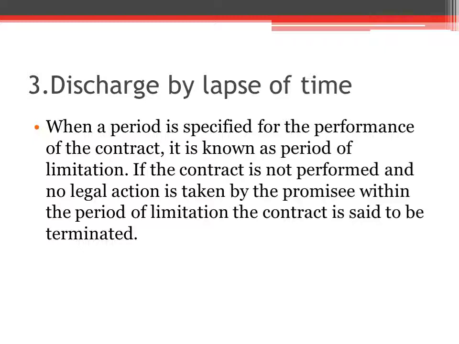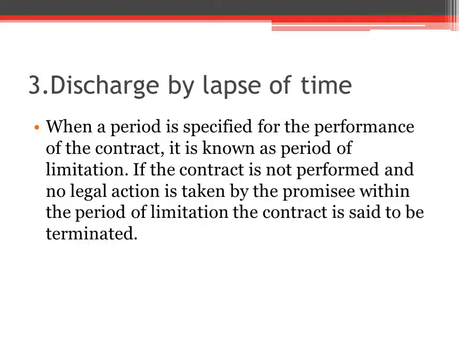If the contract is not performed and no legal action is taken by the promisee within the period of limitation, the contract is said to be terminated. So there will be a specific date for the performance of the contract. If the contract is not performed and no action is taken by the promisee, then we can say it is discharged by lapse of time.